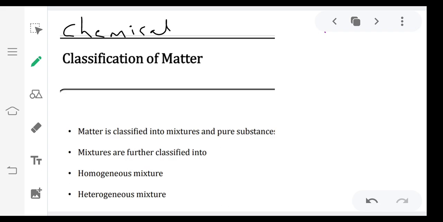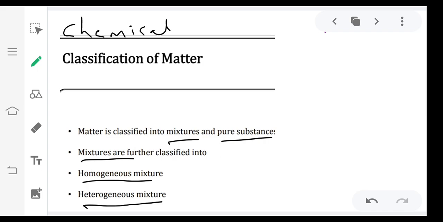So now we will see chemical classification of matter. Matter is classified into mixtures and pure substances according to chemical classification. First we will see about mixtures. Mixtures can be classified into homogeneous mixtures and heterogeneous mixtures.